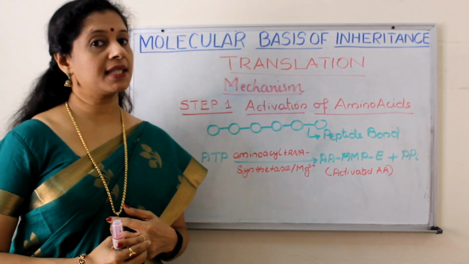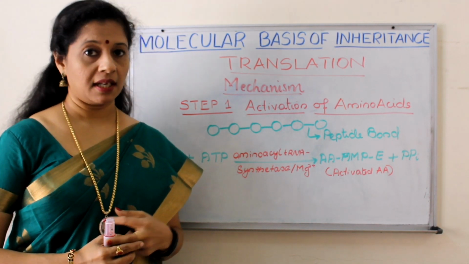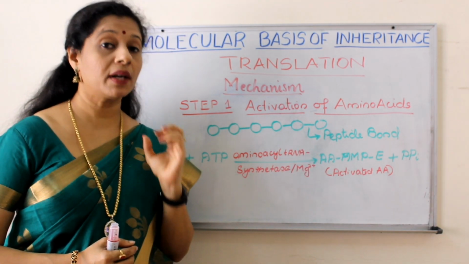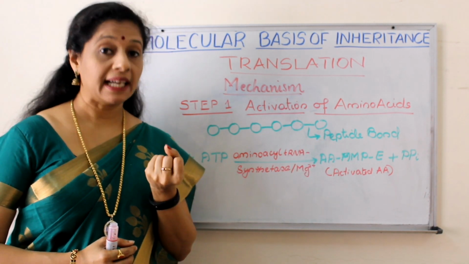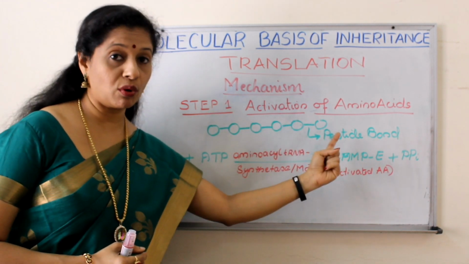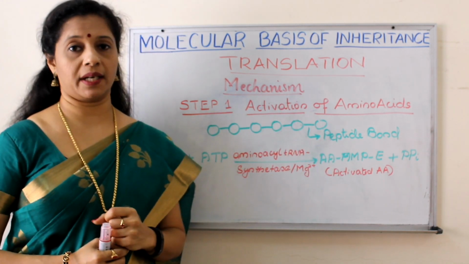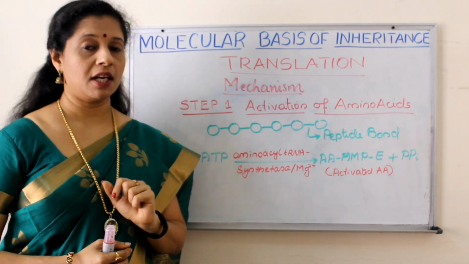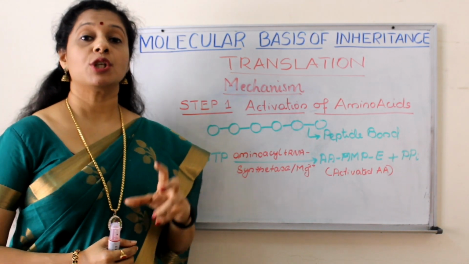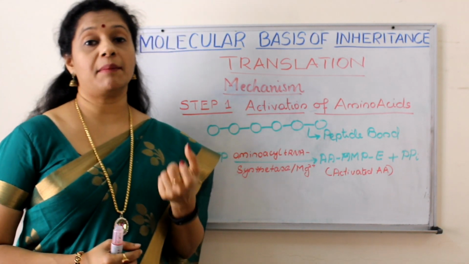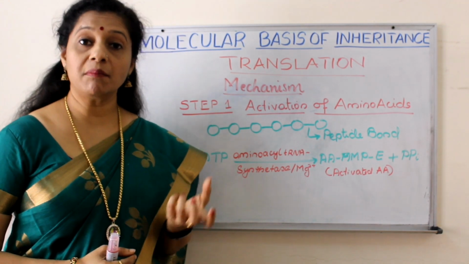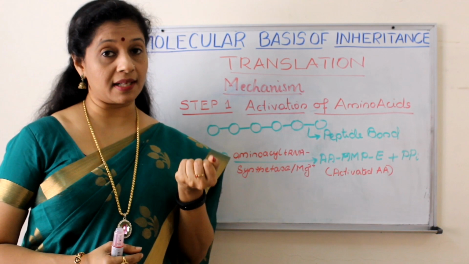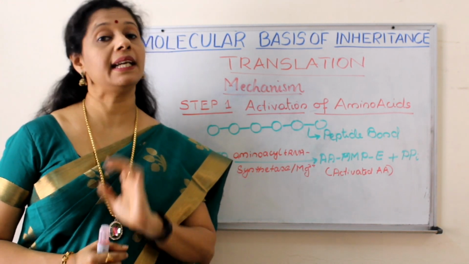We know that proteins are made up of amino acids. They are connected by peptide bonds. Whenever there is a bond, what does that mean? It is capturing energy. So for formation of a peptide bond, energy is required. We know whenever we think about energy, we correlate it with ATP. So here the first step is to provide the energy to this amino acid for making the peptide bond later during protein synthesis, and attach that amino acid with the cognate tRNA.